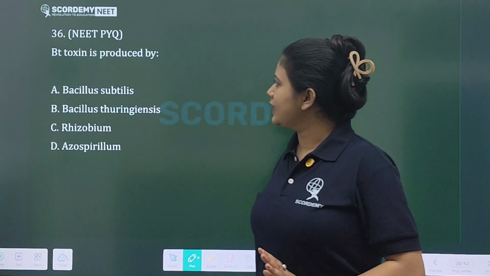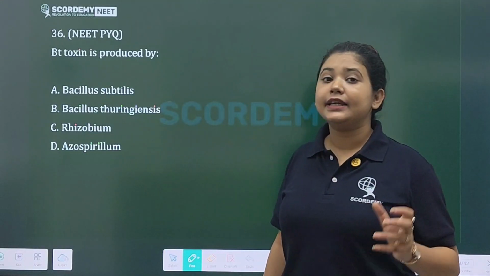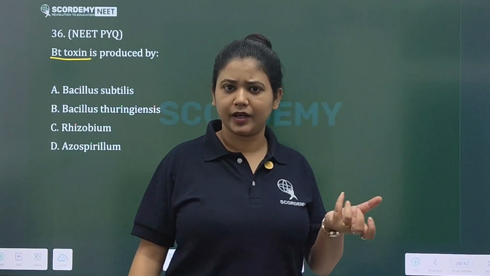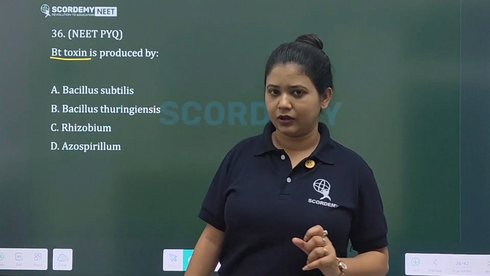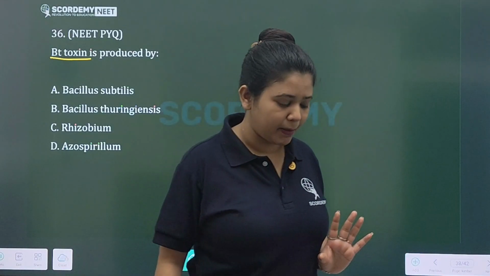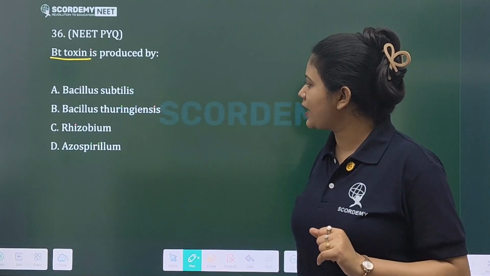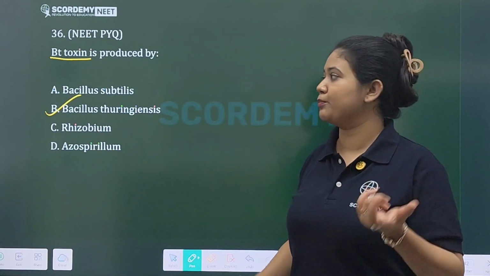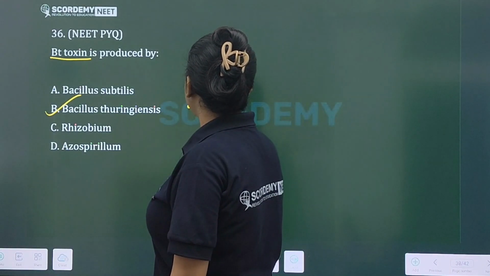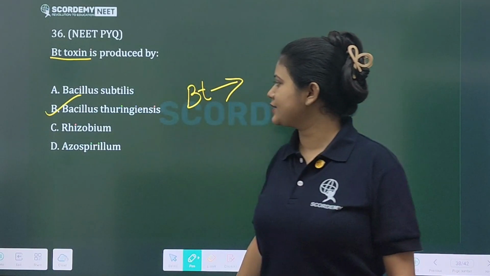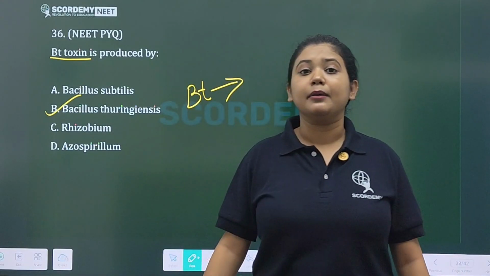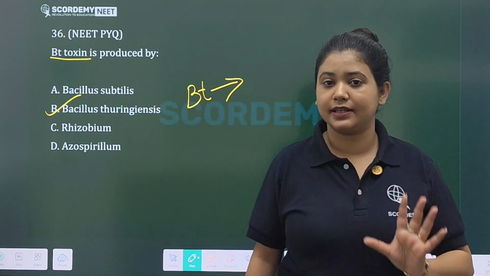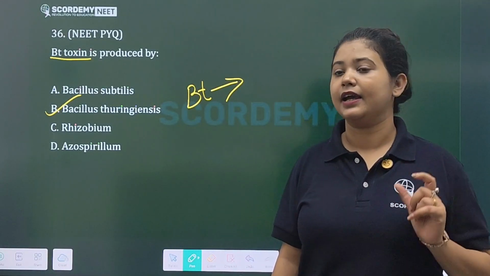Bt toxin is produced by, what is Bt toxin? This is a genetically modified gene, by using biotechnology. So this is produced by Bacillus thuringiensis. Yes, Bacillus thuringiensis. So BT stands for Bacillus thuringiensis. This BT toxin is a toxin that activates your cry gene, right?